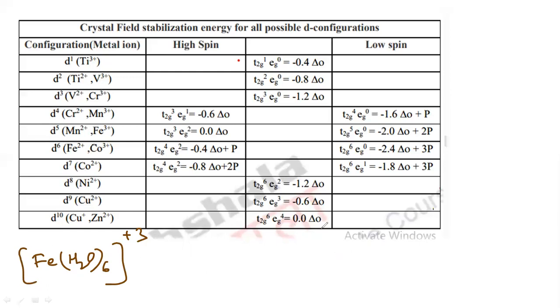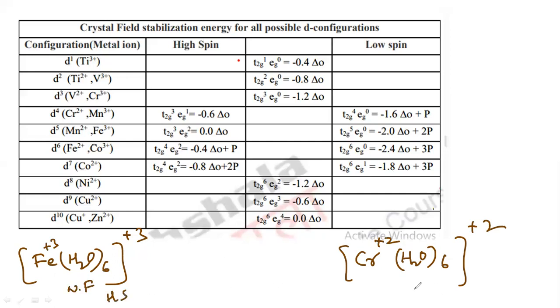Okay, so let us take again with Cr, Cr(H2O)6 2+. Which one is more stable here? So very simple. Fe(H2O)6 which is plus 3 here. So this is nothing but Fe in plus 3 oxidation state. Here plus 2 oxidation state. And this is a weak field, that is high spin complex. And here also this is a weak field and this is also a high spin complex.